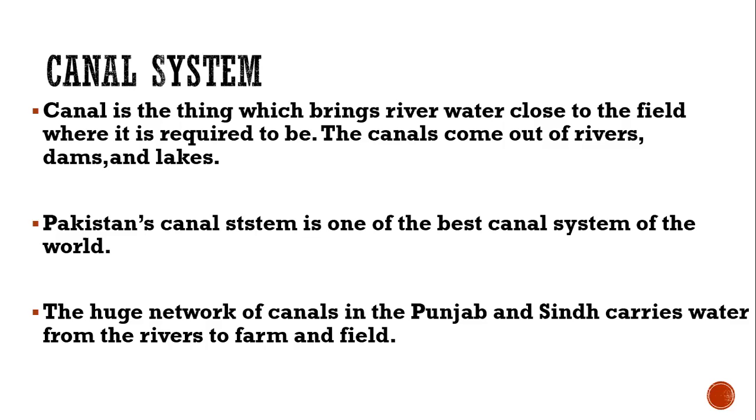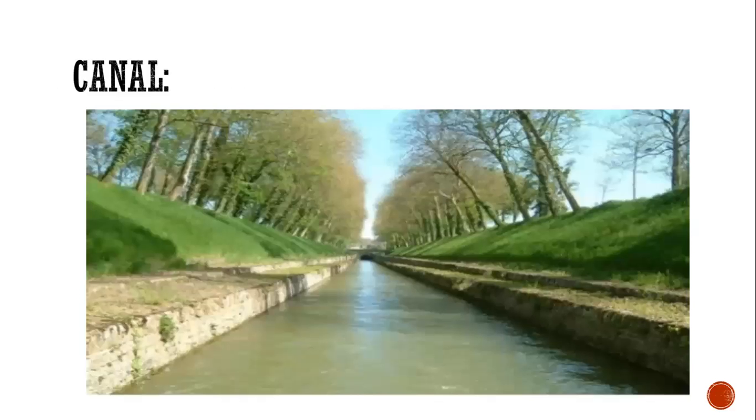So these canals are constructed in different provinces from the rivers and take water to the farmlands. Look at this picture. The canal is shown in this picture and water is taken to the farmlands.